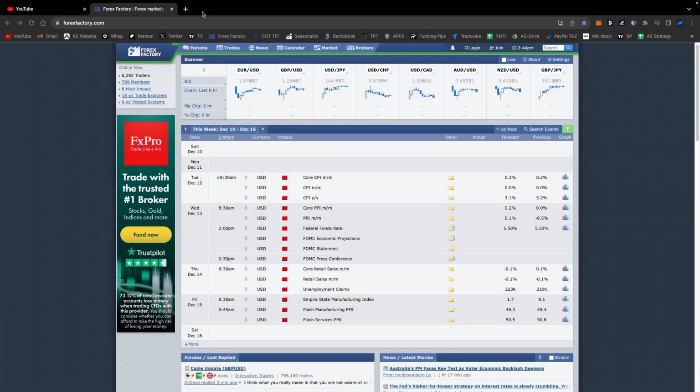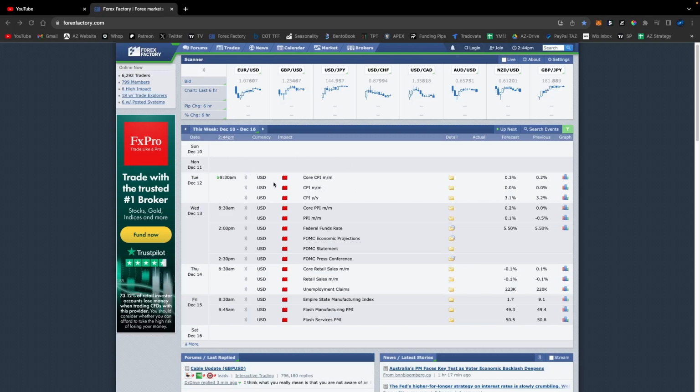We're gonna be looking at calendar week 50 now. And like always, we're gonna get started with Forex Factory. Right here we can see that once again on Monday we do not have any news. And then on Tuesday, followed with core CPI, CPI, and CPI month to month, CPI year to year. It's gonna be really interesting.